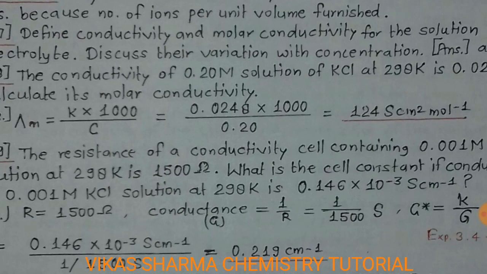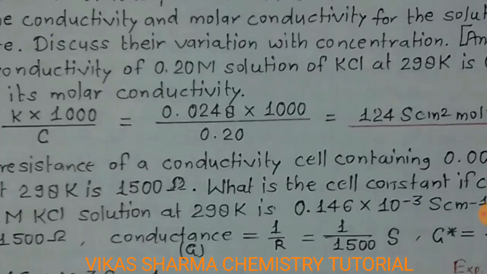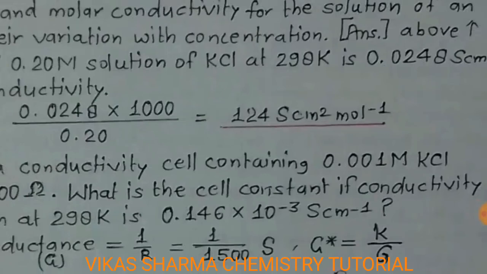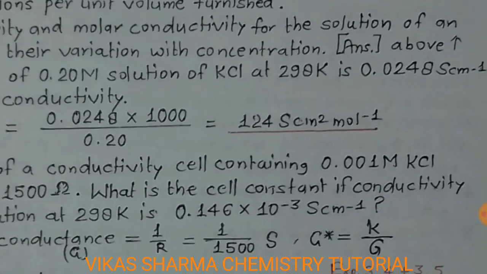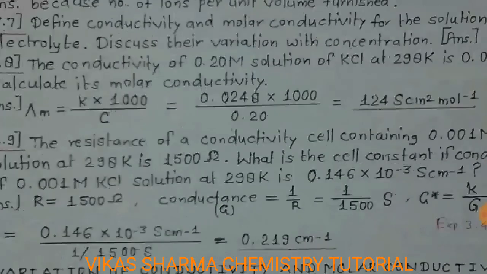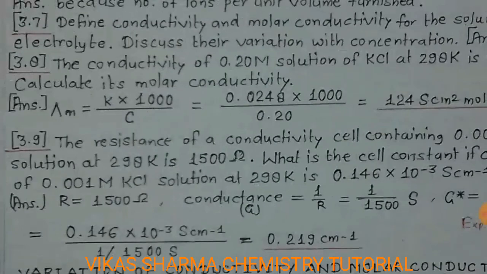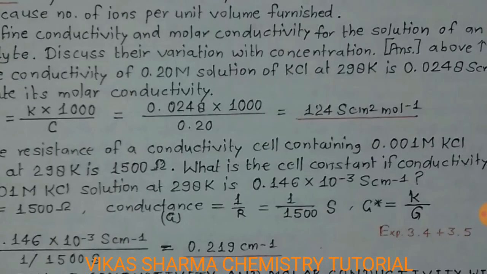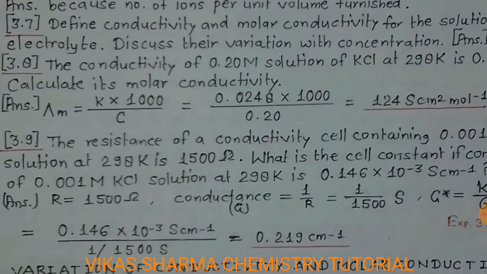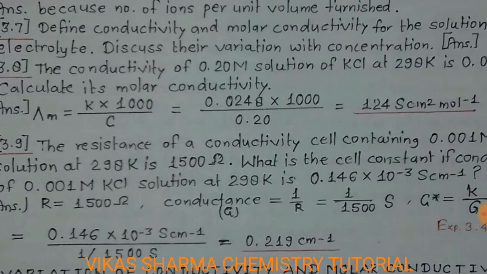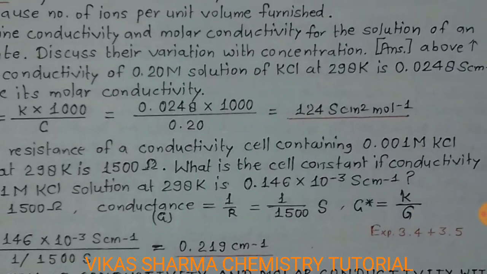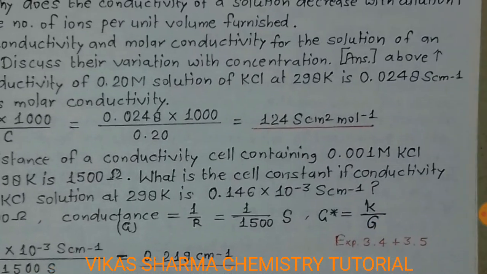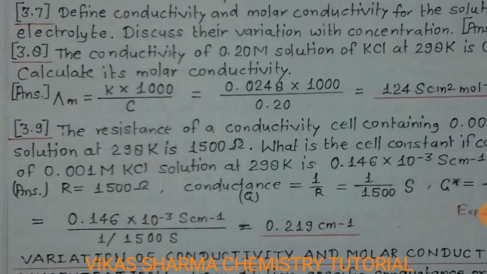Student, next question 3.9. The resistance of a conductivity cell containing 0.001 molarity KCl solution at 298 Kelvin is 1500 ohm. What is the cell constant if the conductivity of 0.001 molarity KCl solution at 298 Kelvin is 0.146 into 10 to the power minus 3 Siemens per centimeter?